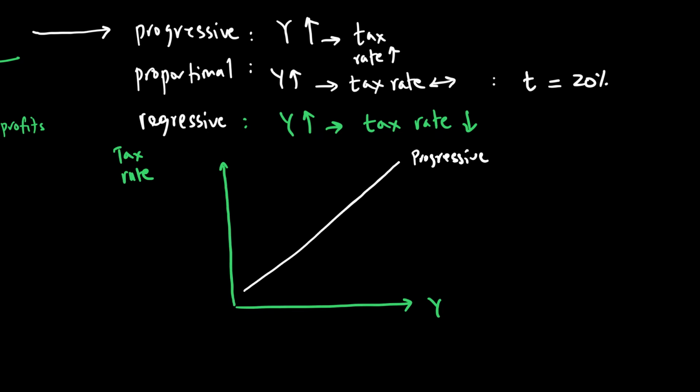For my proportional tax rate, we have a line like this. This is my proportional tax. Irrespective of what your income is, the tax rate is not changing, while your regressive tax rate may look like this. When the income goes up, the tax rate actually falls.